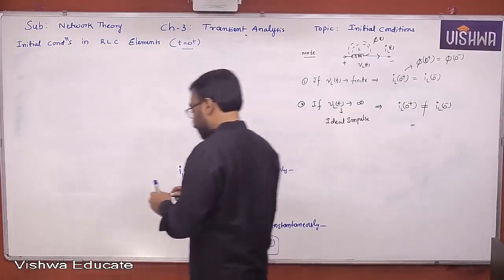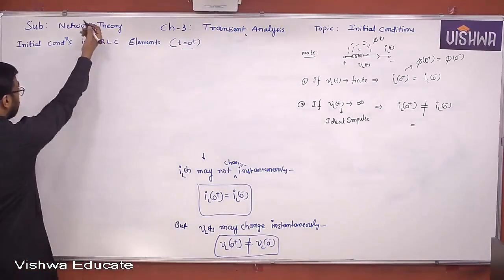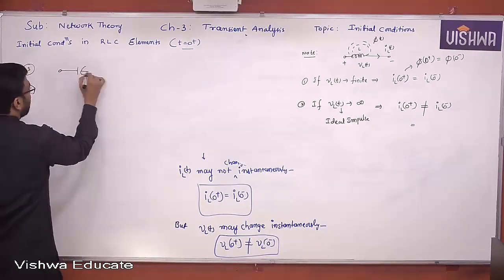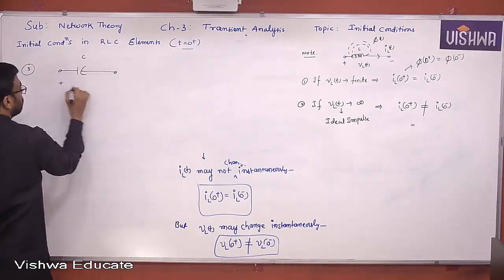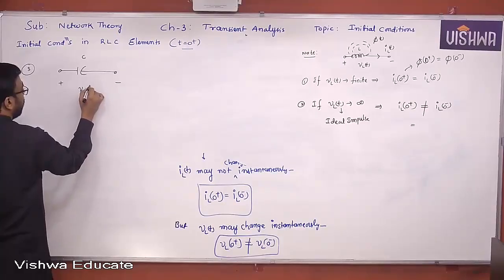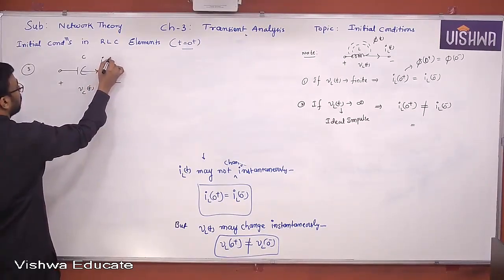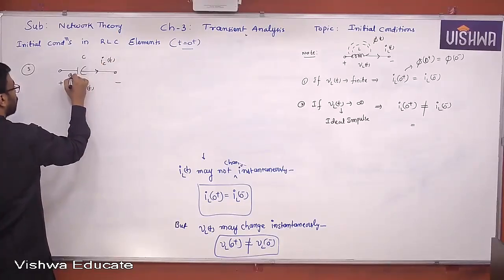Coming to the third one, the capacitor. When you take the capacitor, Vc of t, this is Ic of t, and of course you have a charge Qc of t or Q of t.